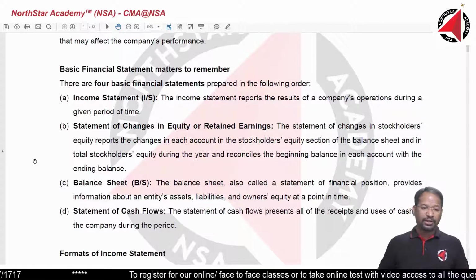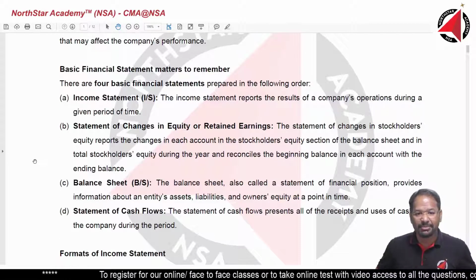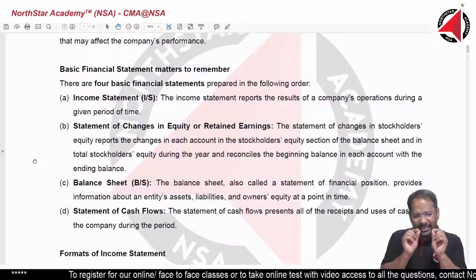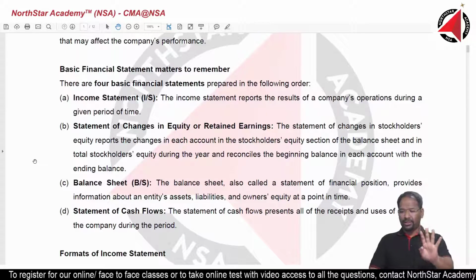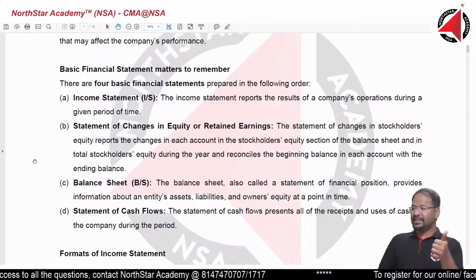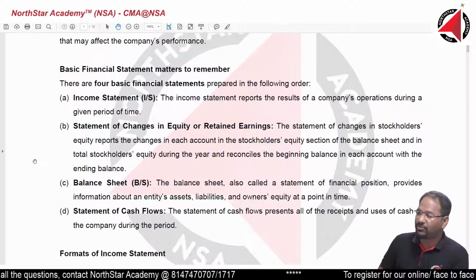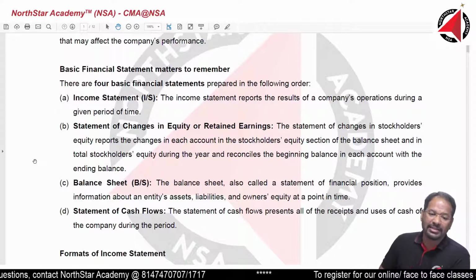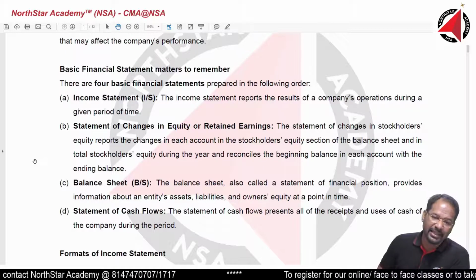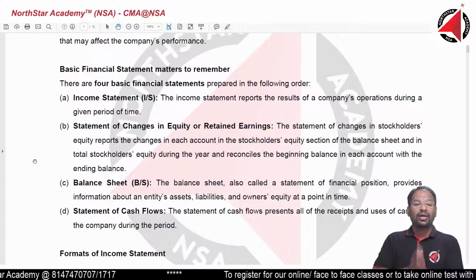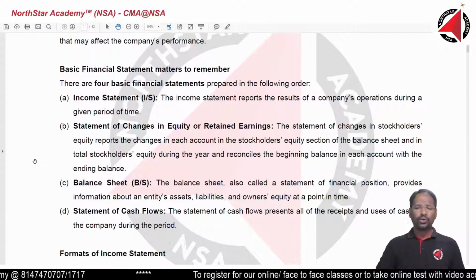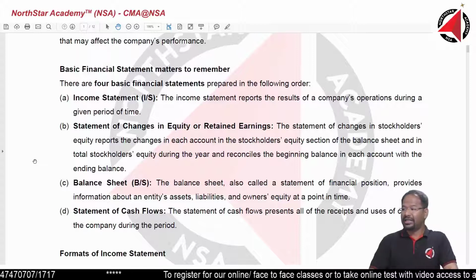But before that, basic financial statement matters to remember. There are 4 important documents that you need to remember here. First is the income statement, second is the statement of changes in equity, third is the balance sheet, and the fourth is the statement of cash flow. These together we call the financial statement. In your school and college you have generally called it the balance sheet.